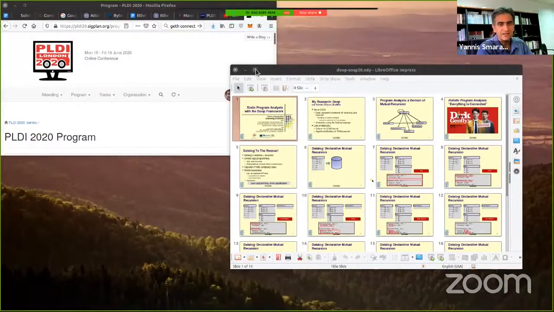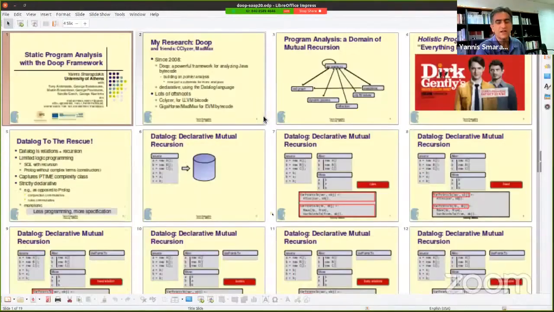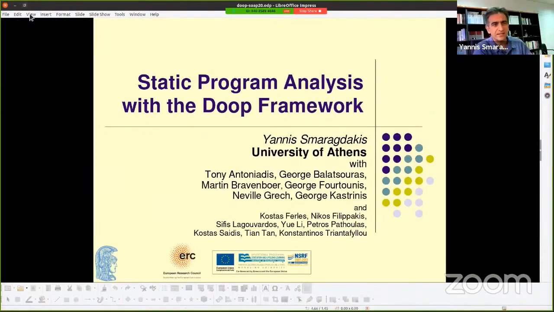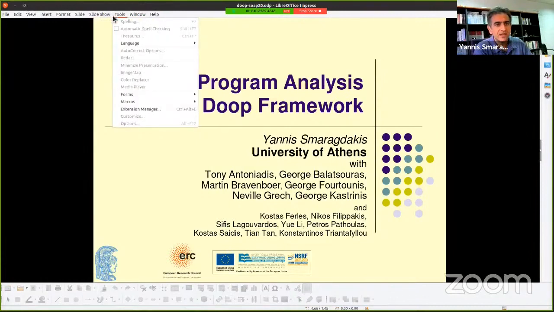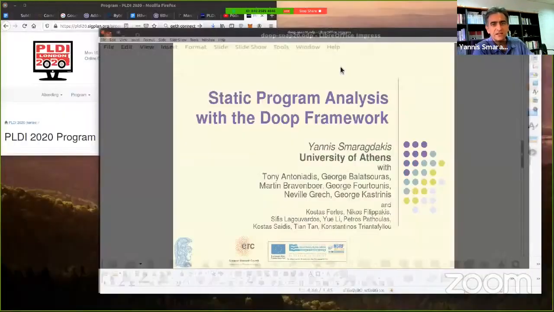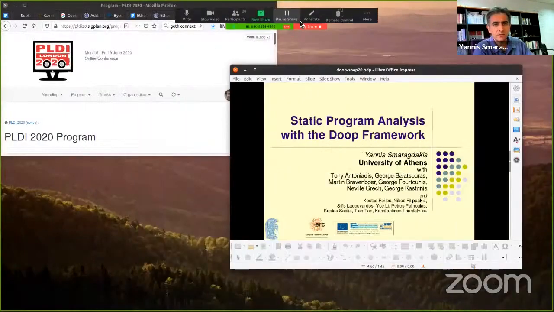Let me share my screen, and I think it should be fine now. Oh, okay. Yes, we can see it. Yeah, not the right way. Screen sharing. Let me share the window instead.